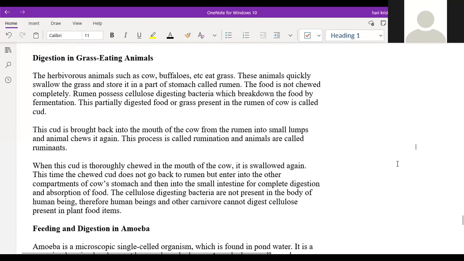So, do you understand how the digestion will happen in the grass-eating animals? Yes, sir. Any doubts for anyone? No, sir. If you have any doubts, you can ask me. No, sir. So there is no doubt. Sir, and these types of animals are called ruminants. Ruminants. Yes, sir.